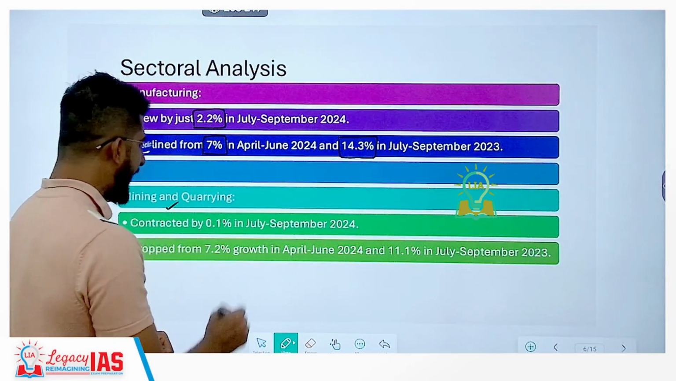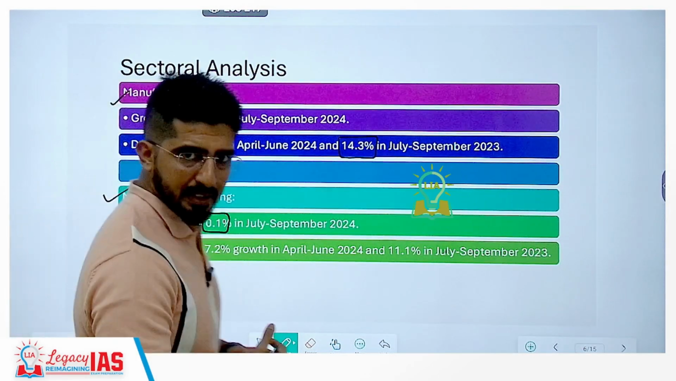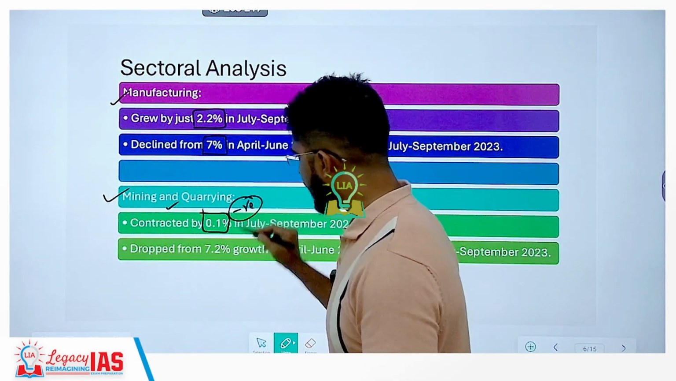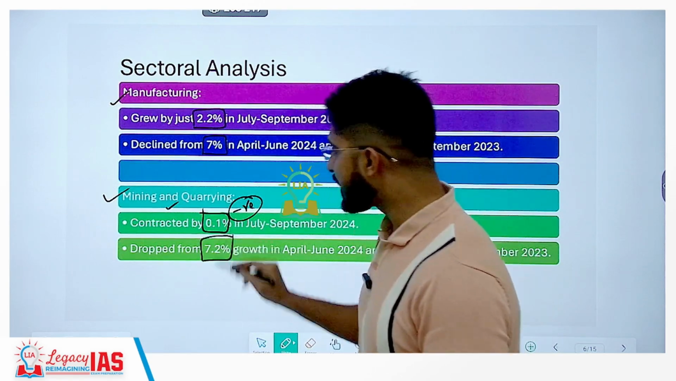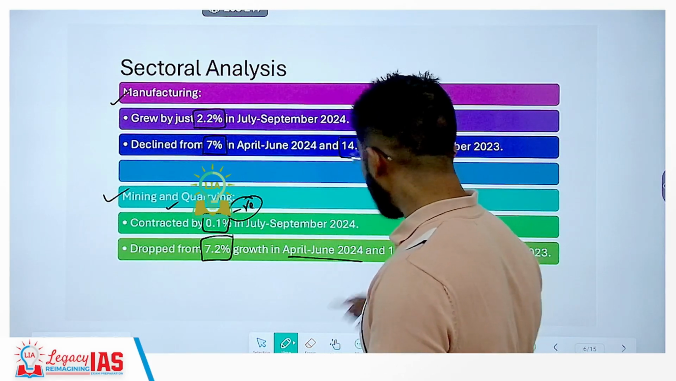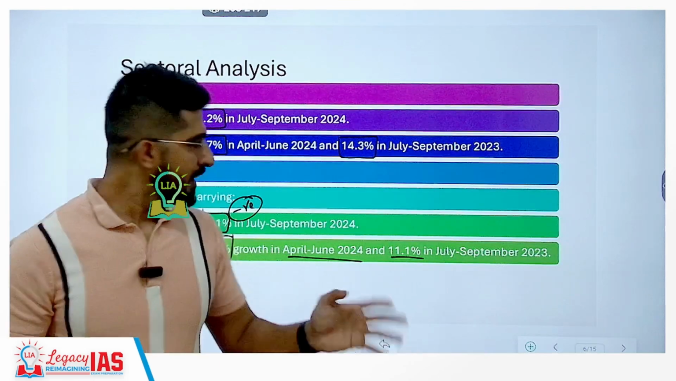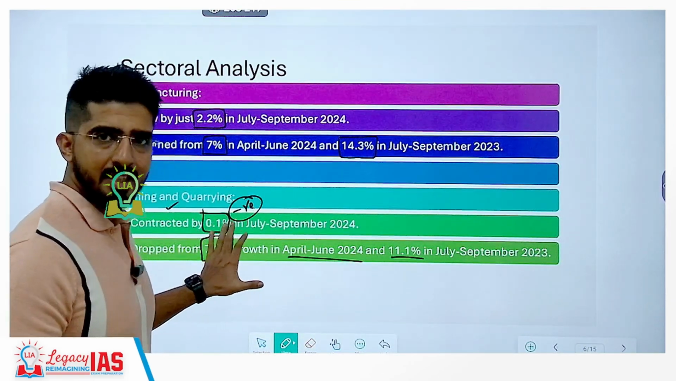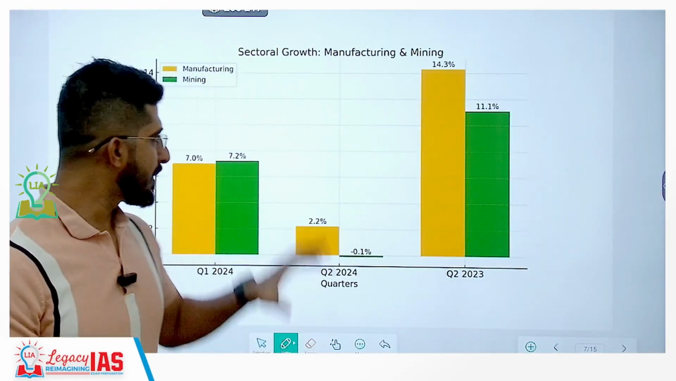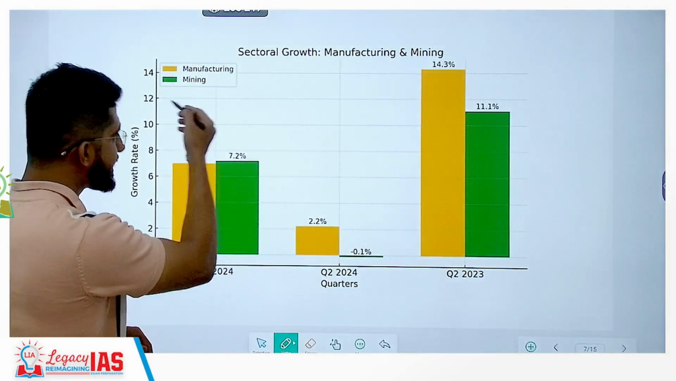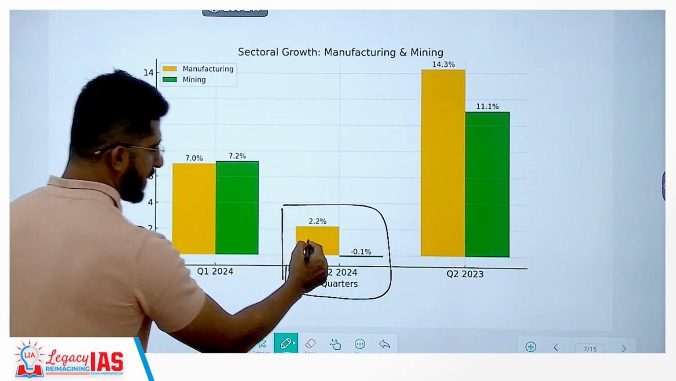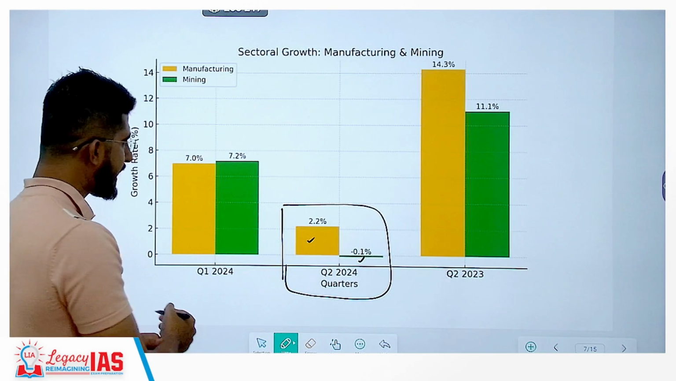And when you come to mining and quarrying, look at this, it is just 0.1%. That is not even positive, it is contraction, it is negative, right? And look at this, it has dropped from 7.2% growth in the last quarter, that is Q1, and it was 11.1% in the same quarter last year. So by these standards, it is really bad. We can only expect the GDP numbers to fall when the numbers are like this. The same has been represented on the graph here. These are the numbers of this quarter for manufacturing and mining and quarrying.